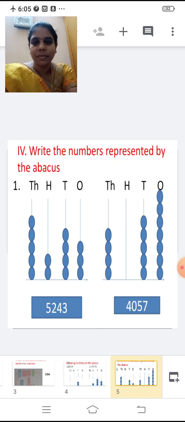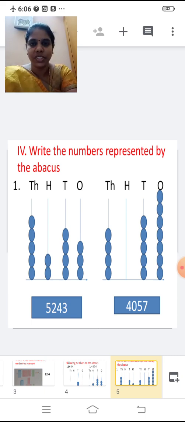Then there is no beats in the hundreds place. So 0. Then how many beats are there in the thousands place? 1, 2, 3, 4. 4. Shall we write the number now? 4, 0. As there is no beat, so 0, 5, 7. 4, 0, 5, 7. Shall we move on to the next one?